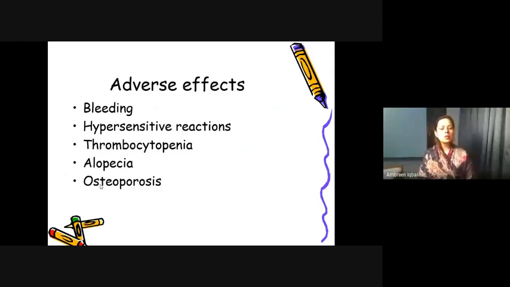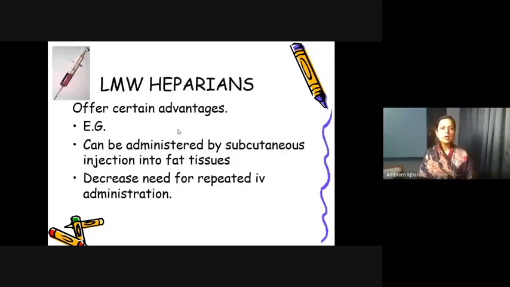The next is the low molecular weight heparins. They offer certain advantages, like they can be administered by subcutaneous injection into the fat. So they decrease the need for repeated intravenous administration, while the standard heparin is always taken through the intravenous route. They are low molecular weight, so you can even use them subcutaneously. So they are even more convenient to use.